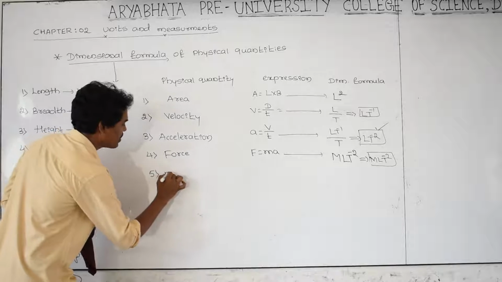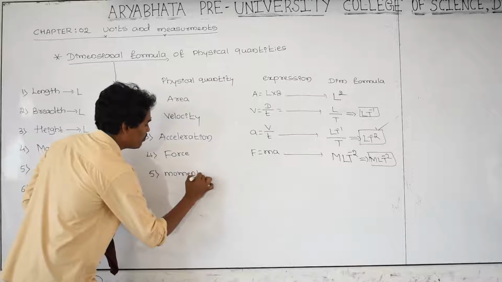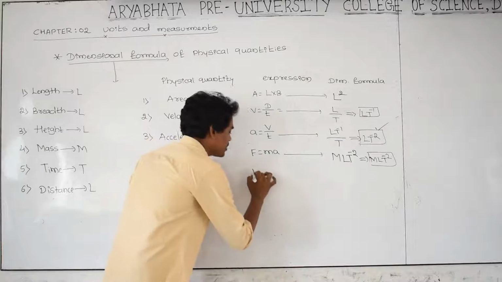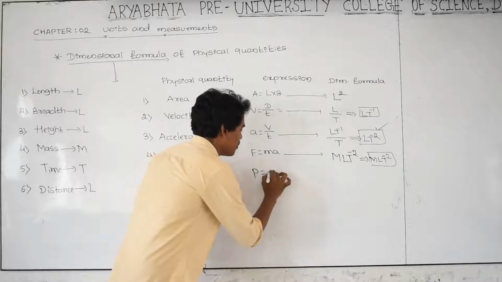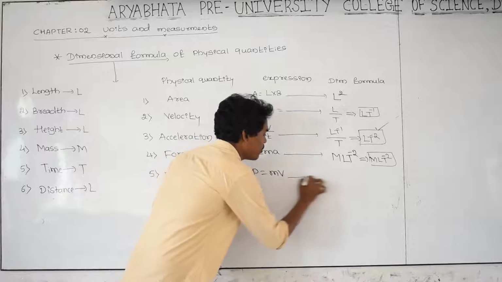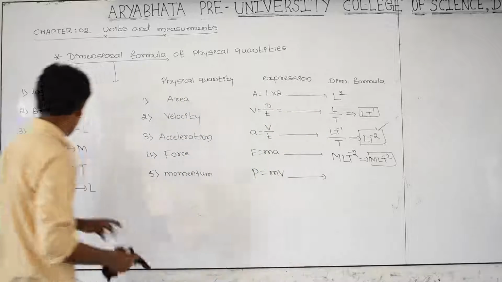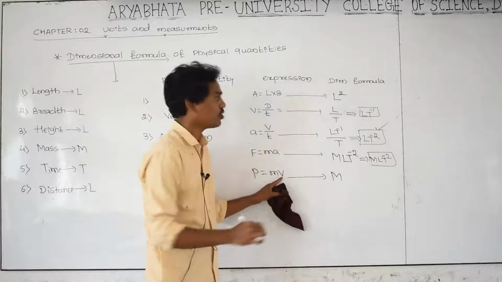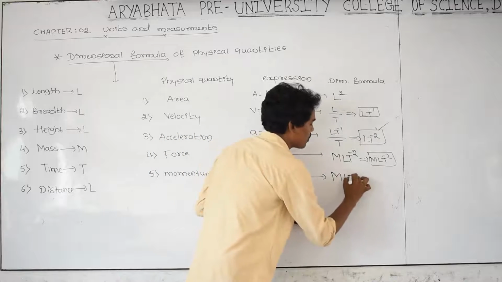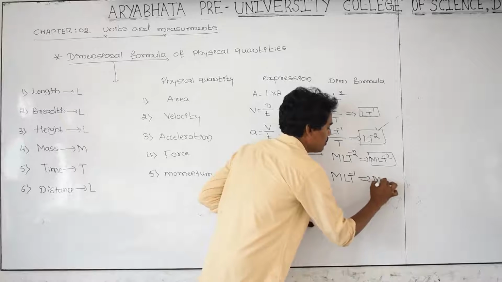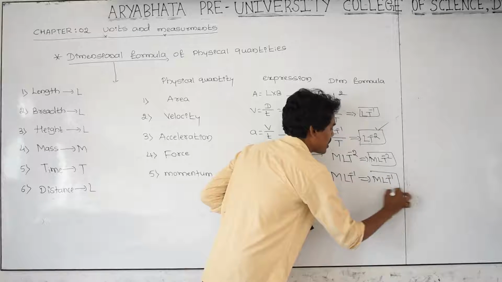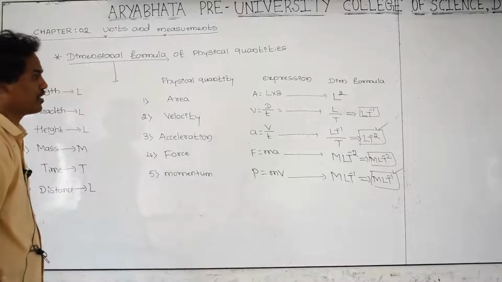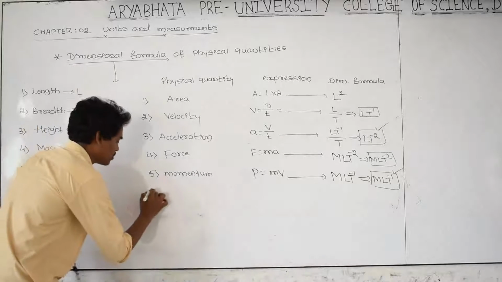And go to the next one. Fifth one, momentum. Momentum is indicated as P. P is equal to what? Mass into velocity is called momentum. Mass dimensional formula is capital M, and velocity dimensional formula is LT raised to minus 1. Therefore, M LT raised to minus 1. This is the dimensional formula for momentum.